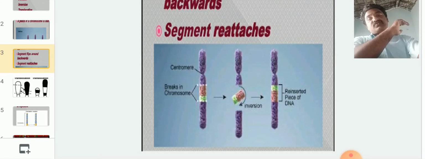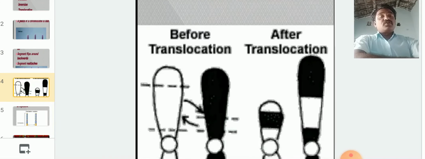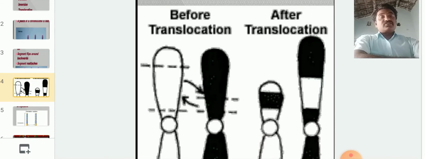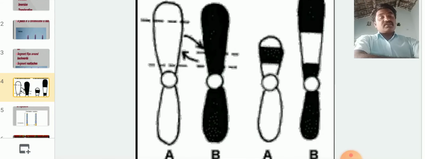And next is chromosome translocation. One chromosome part is cleaved, cut, removed, and attached to another chromosome. This type of situation is called translocation. This one is a white chromosome, this one is a black chromosome here, so there is an exchange of genetic material between the two chromosomes.